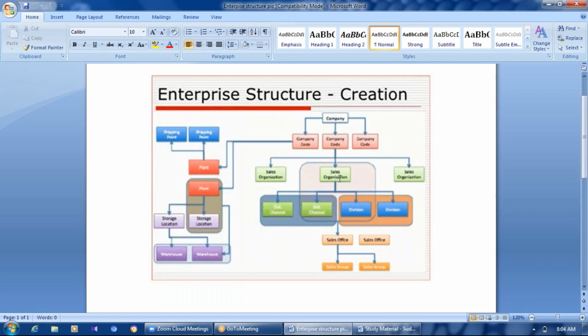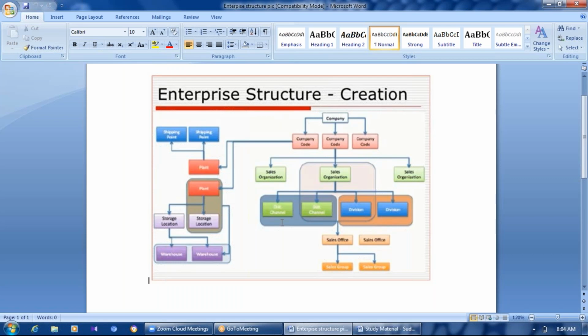So in this case, we can have multiple sales organizations, let's say one for domestic and one for exports. These two will be the cases where we could have multiple sales organizations in our enterprise structure.